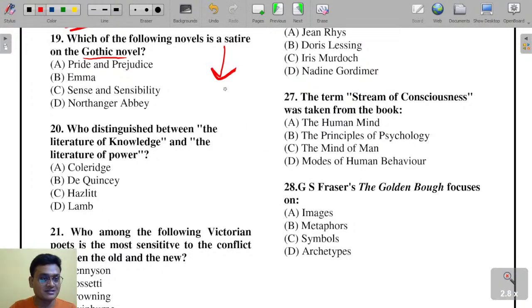Pride and Prejudice is not a satire on the Gothic novel. It was published in 1813 probably, recheck once, okay.